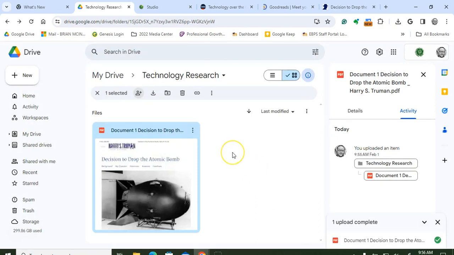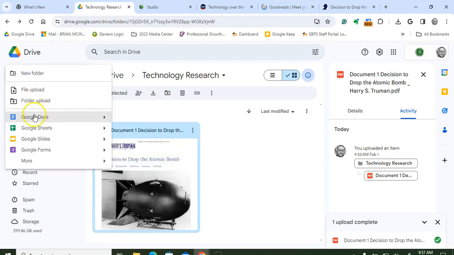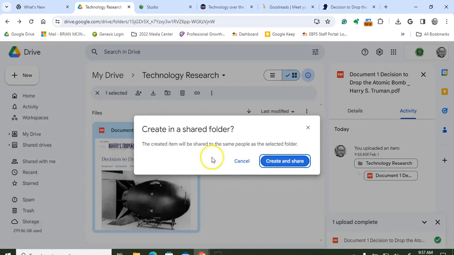Okay, so there's how we print a website, and we have it as a PDF now. The next thing I'm going to show you how to do is we're going to find a book about the atomic bomb, and we're going to create a new document where we're going to use the Google citation tool. So first thing we're going to do, new Google Doc, and create in a shared folder. Yes, we're going to do that. We're going to create this in the shared folder.